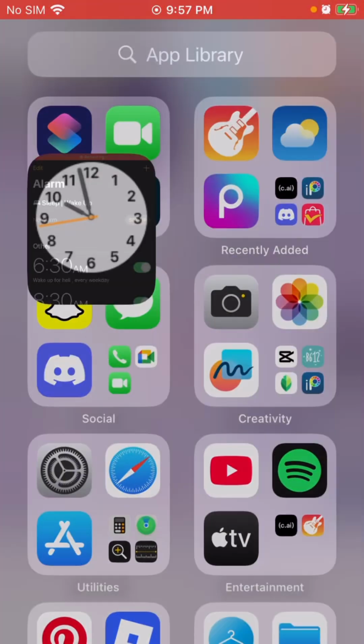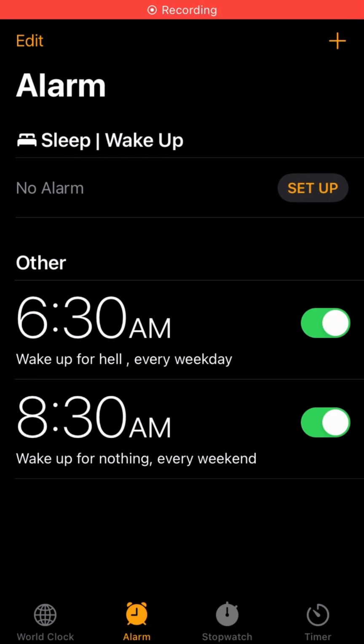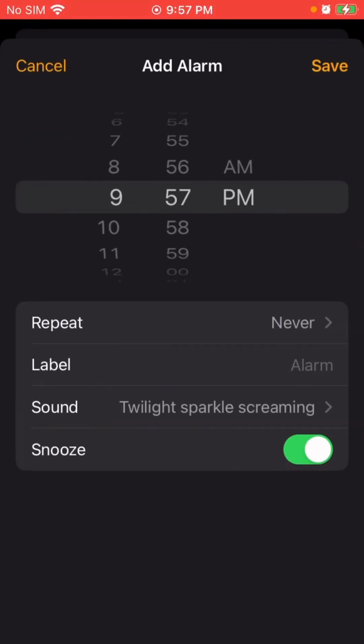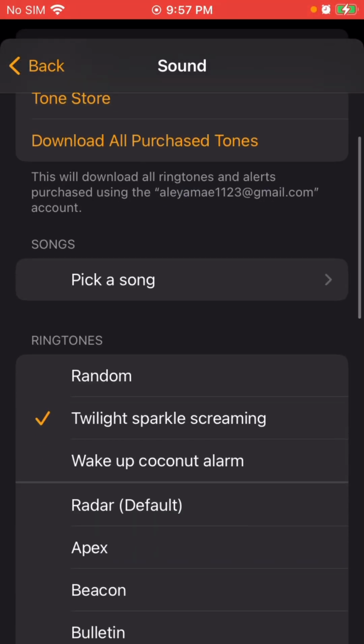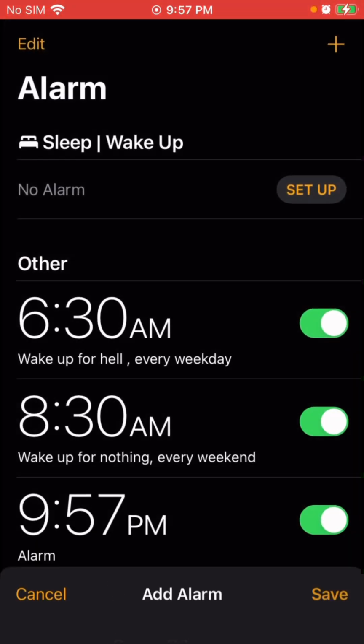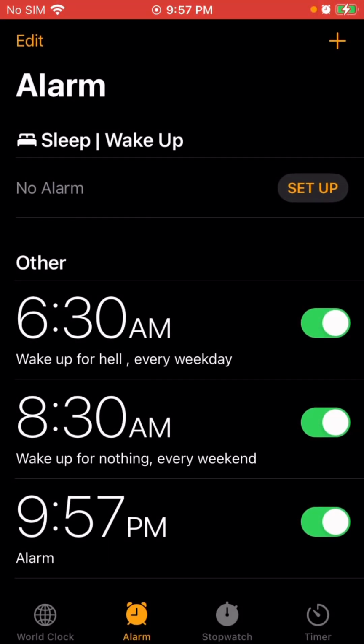And then what you're gonna do is you're gonna go blah, blah, blah, and then you're just gonna pick that one, and then boom bam, you have a custom ringtone.